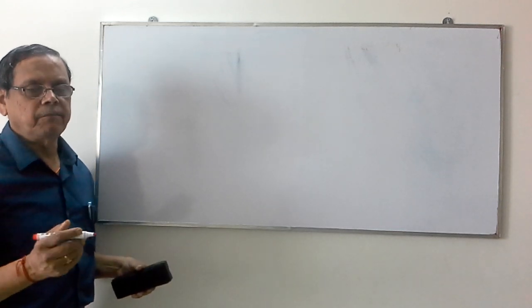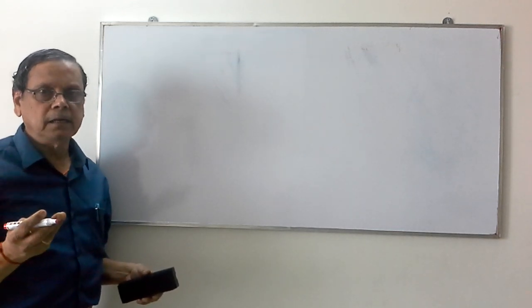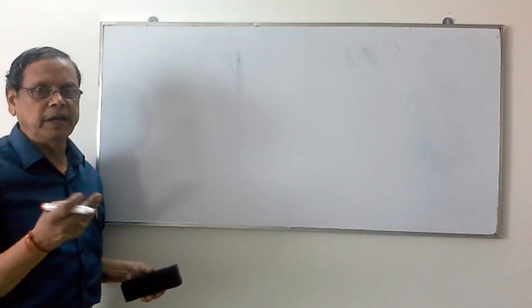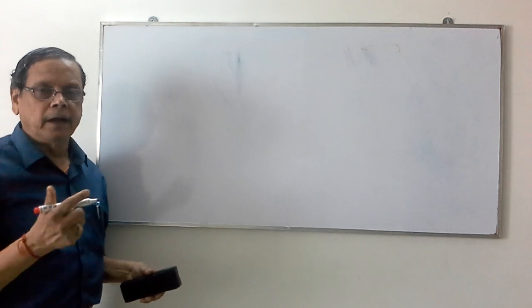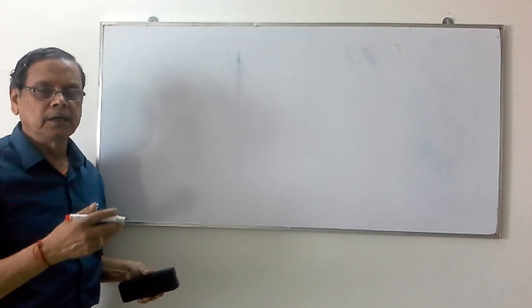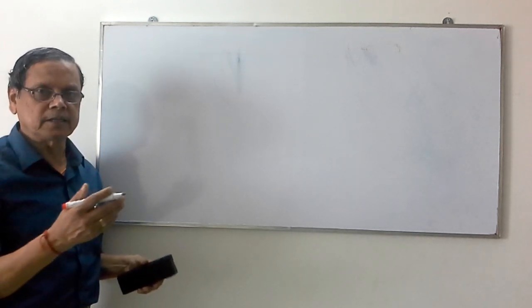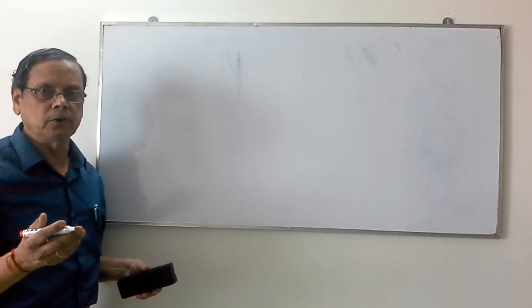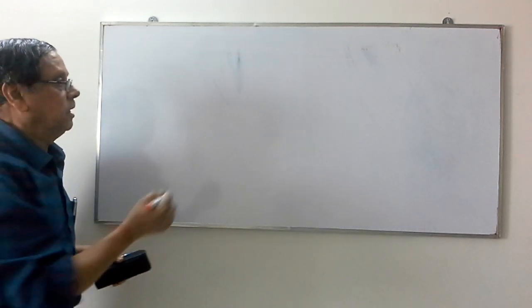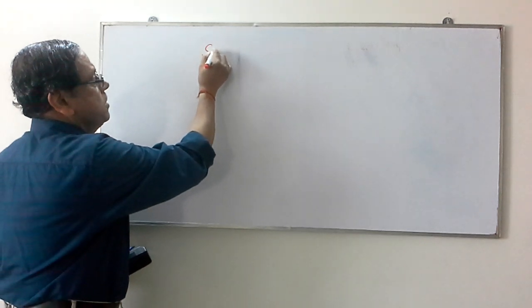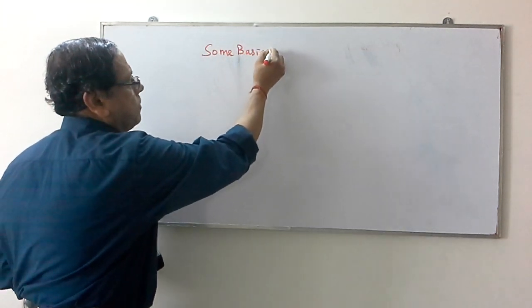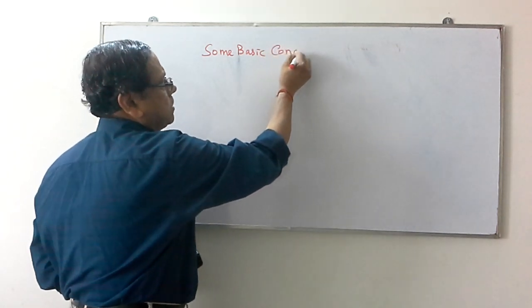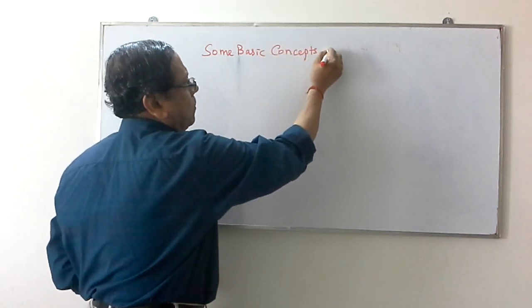Here we discuss mainly about matter, the various types of units to measure physical properties, and also the various concepts concerned with atoms, molecules, etc. So let us consider this topic, some basic concepts of chemistry.